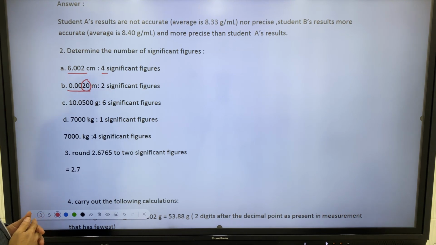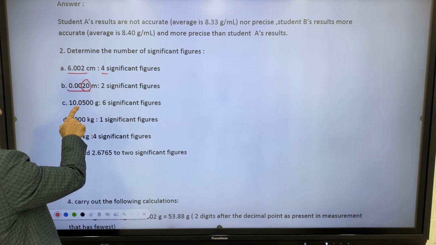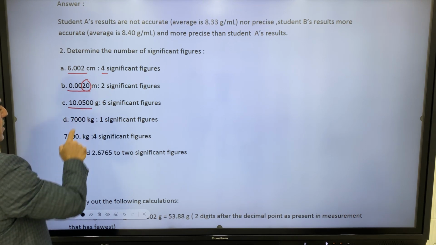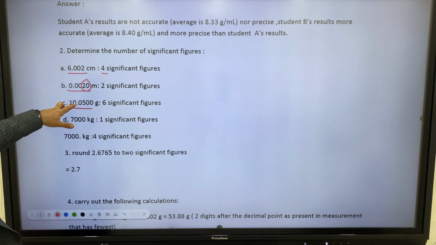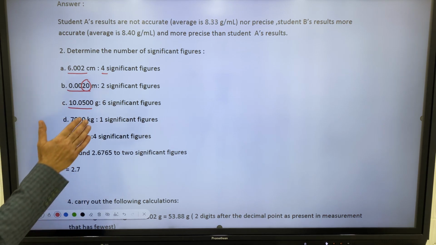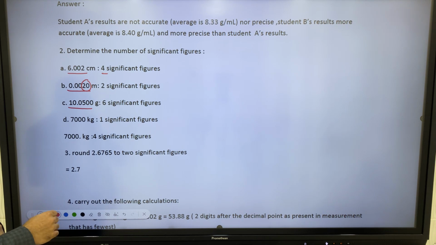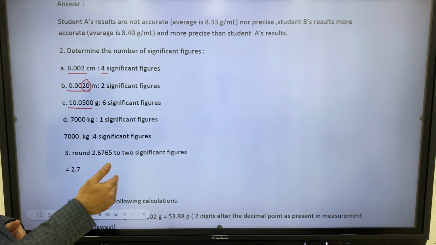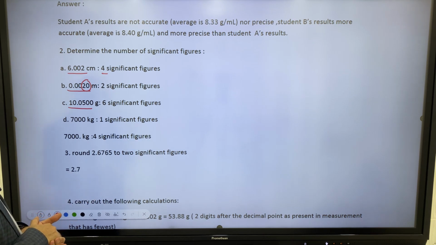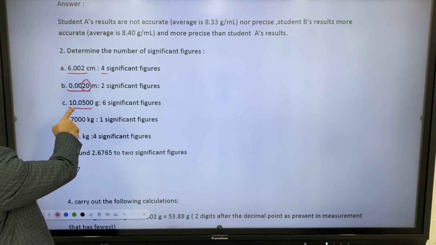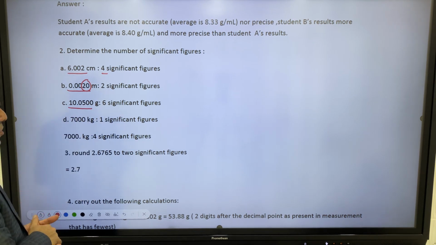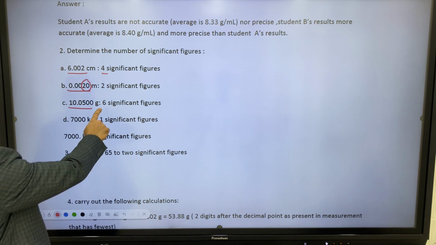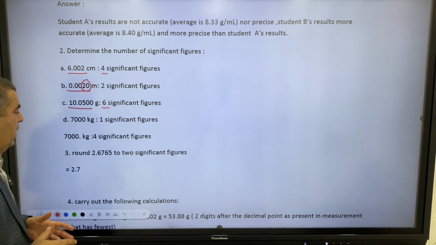Third, we have 10.0500 grams. The zeros between non-zeros are significant. The zeros to the right of the decimal and to the right of non-zero digits are also significant. So all the digits here, all the numerals, are significant figures. So we have here 6 significant figures.